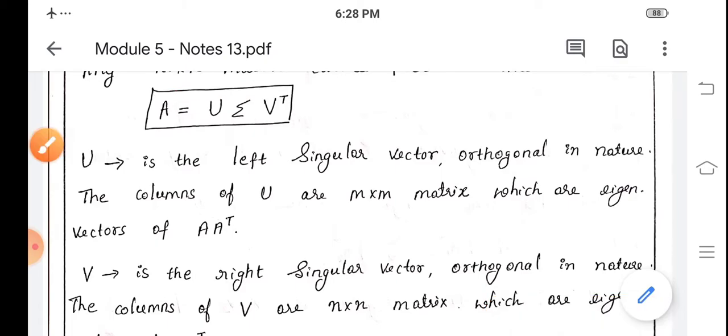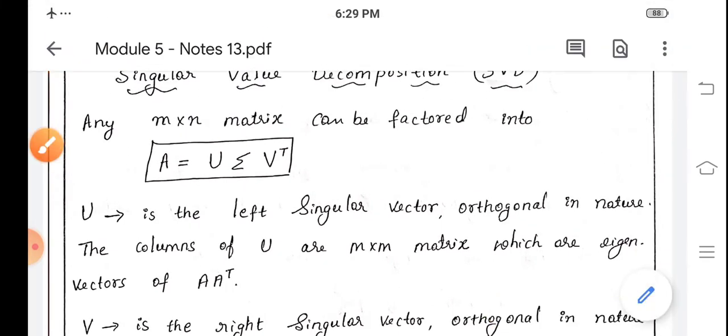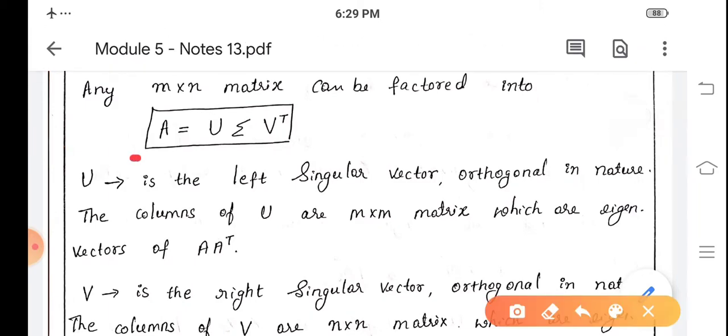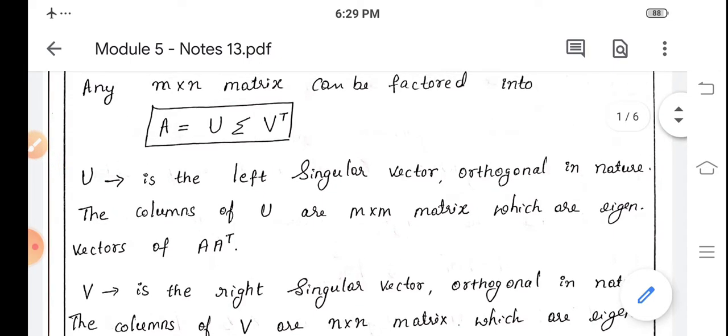Any m by n matrix can be factorized into A equal to U into sigma into V transpose, where U is the left singular vector which are orthogonal in nature, and the columns of